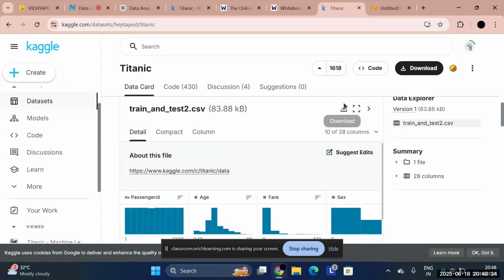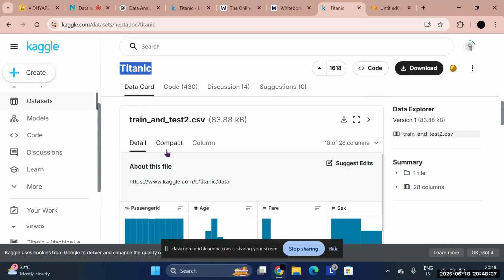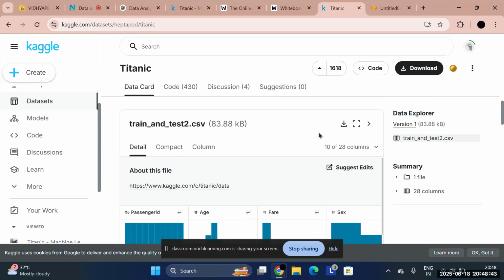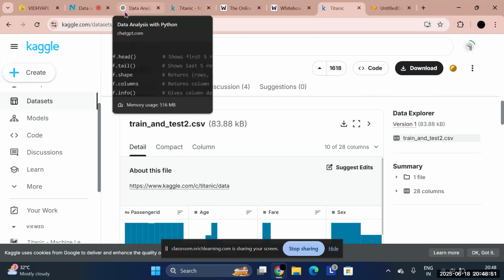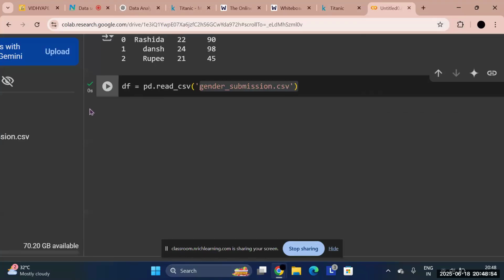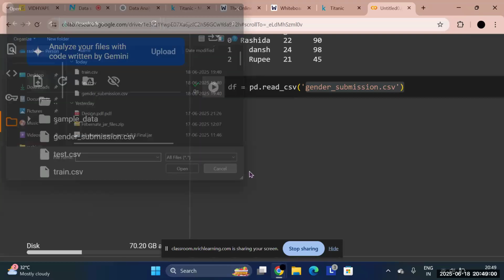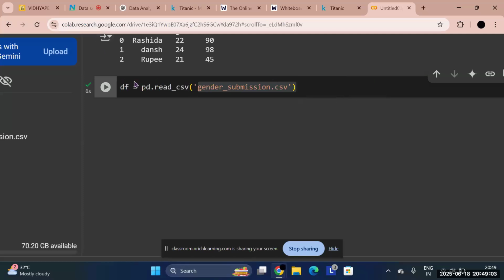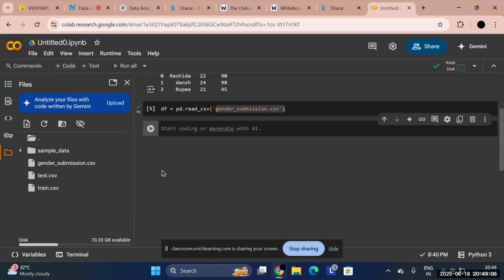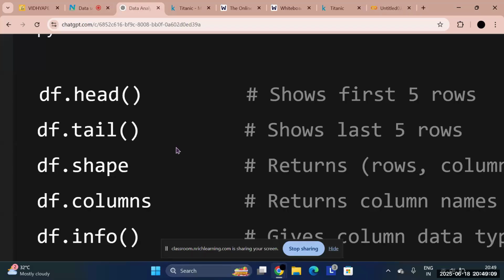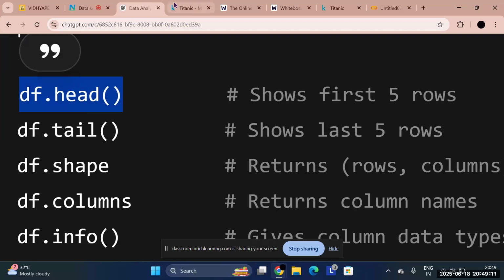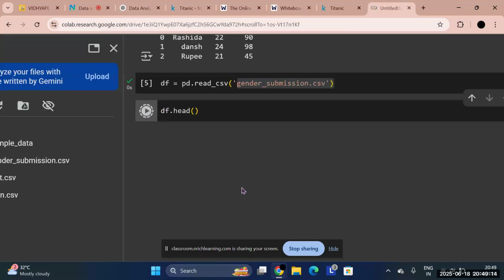You'll see a download button here. Search whatever data set you want, for example Titanic, click on it and download it. As soon as you click download, it will get downloaded here, and you can see it on your laptop screens. Then you can upload it from here. I already downloaded these three files and uploaded them, and I also gave a command to read them. The next command I give is to show whatever data it has read.